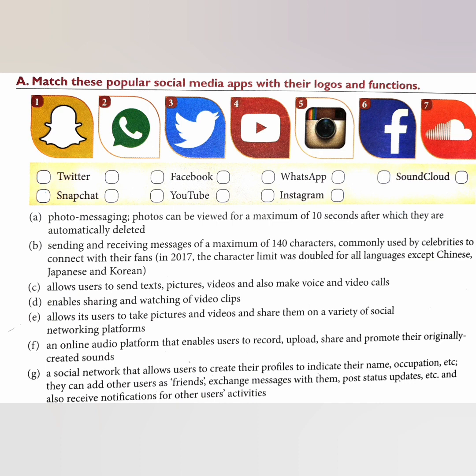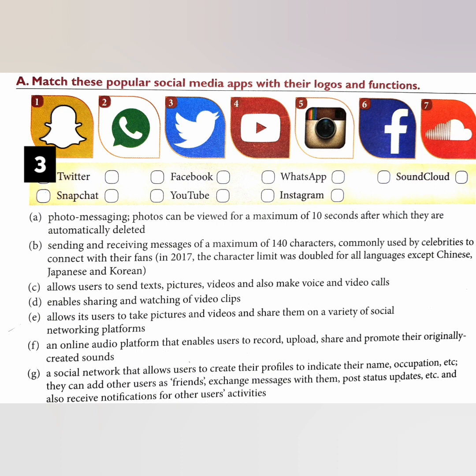So first is written Twitter. Twitter logo is the third one. So here you have to write 3 on the left hand side. And on the right hand side of Twitter or any other app, you have to write the function alphabet.